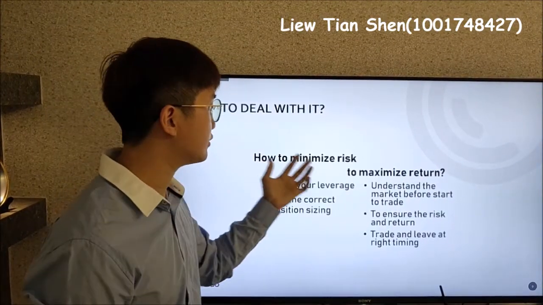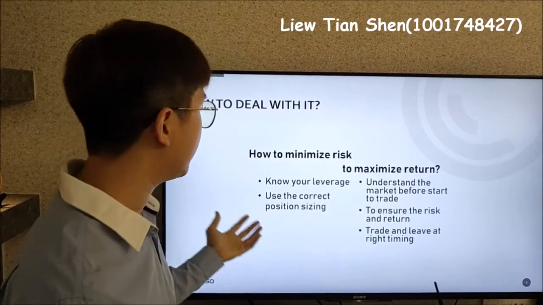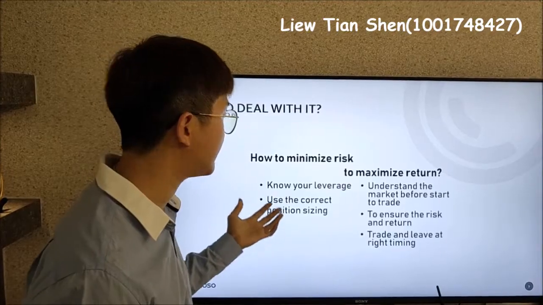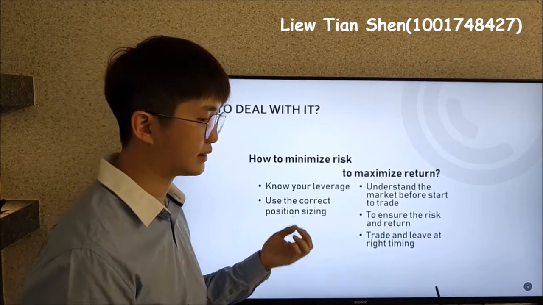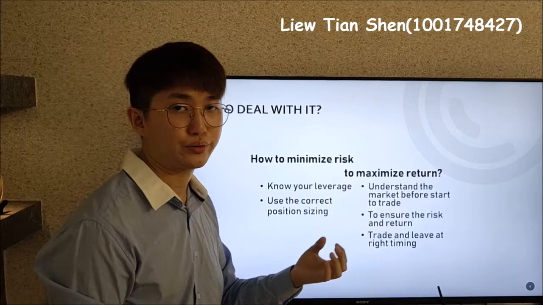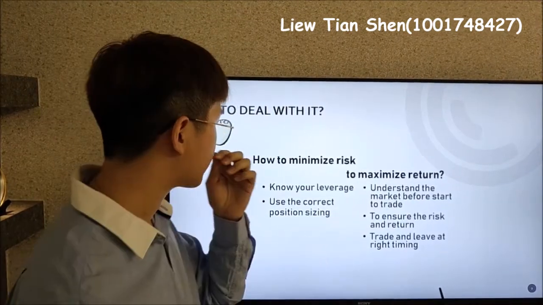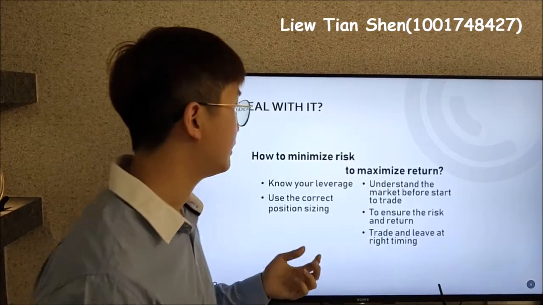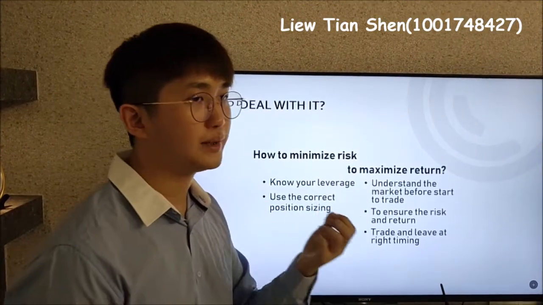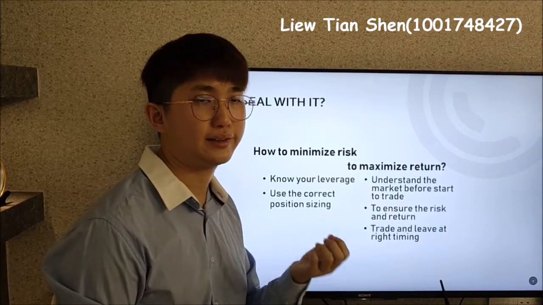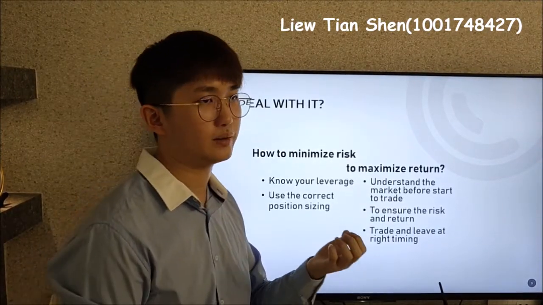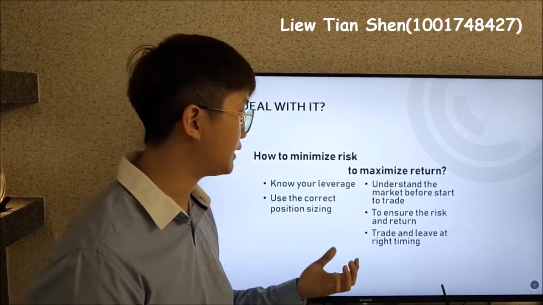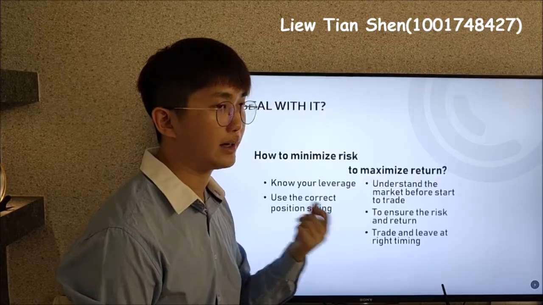So how do we minimize the risk to maximize the return? The investor has to know the leverage and use correct position sizing. The correct position sizing is a method to determine how many contracts the investor should buy. Also, they have to understand the market before they start to trade, like the risk behind the market and the maximum profit they can earn. So is it worth taking the risk? And also the investor has to know the timing to leave and to trade their contract.